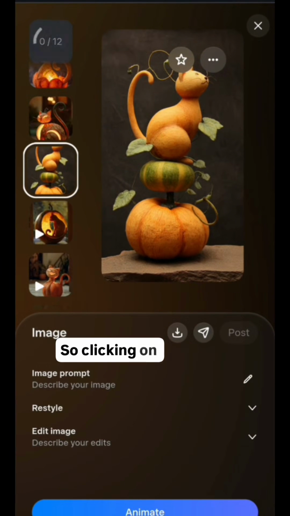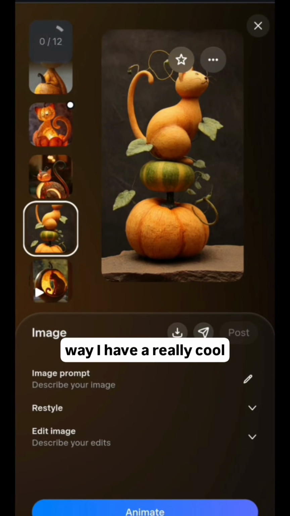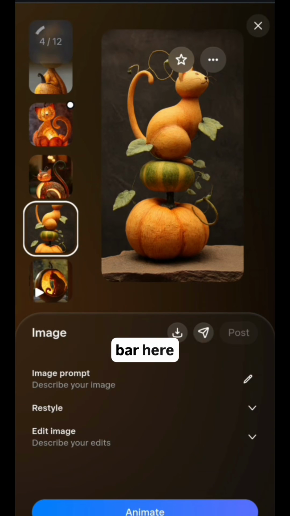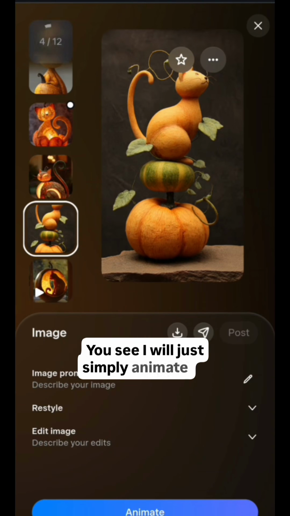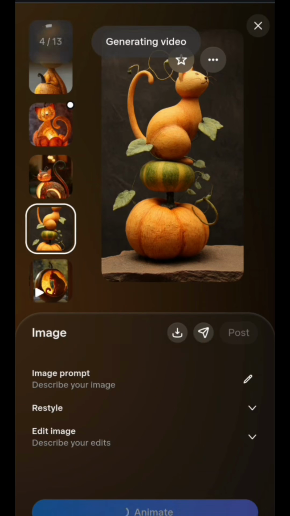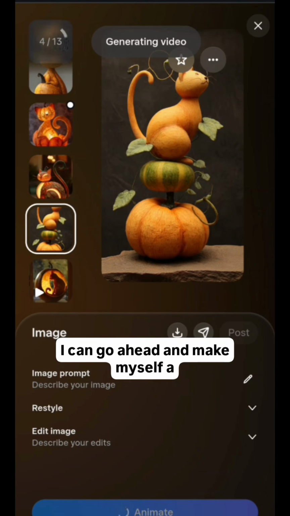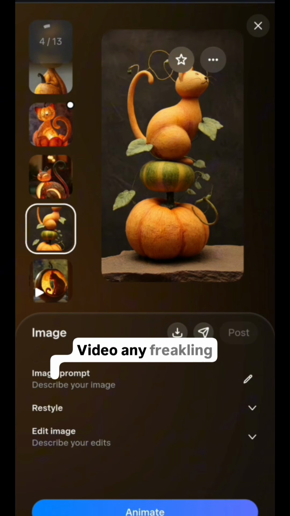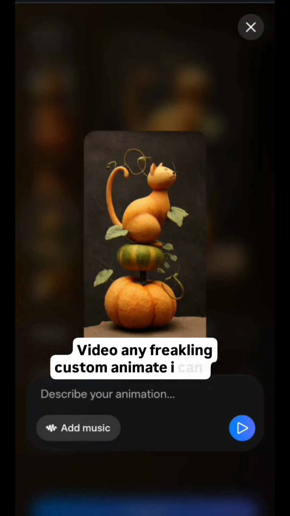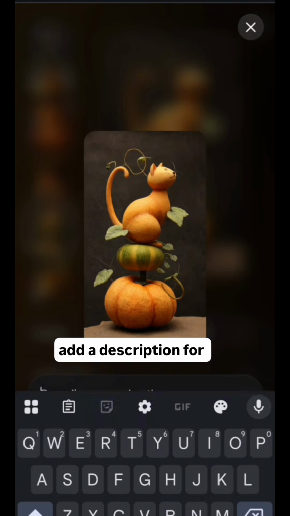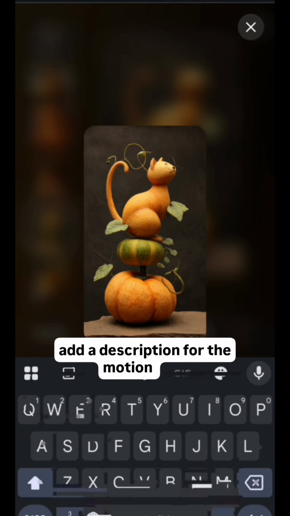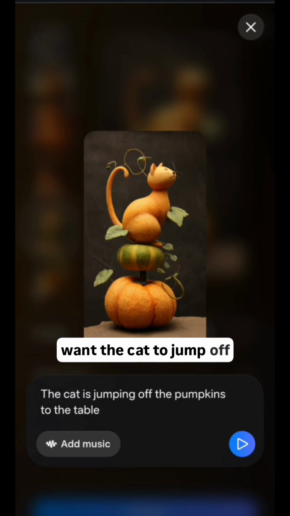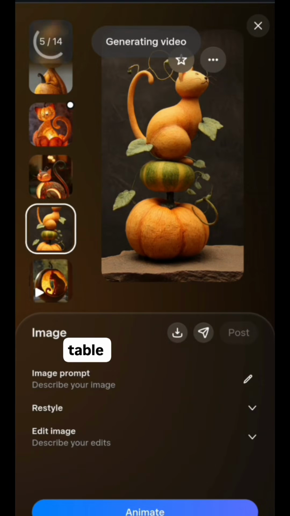So, clicking on the image, and by the way, I have a really cool gallery bar here. You see, I have just simply animate, so that's amazing. I can go ahead and make myself a video. And if we click on custom animate, I can also add a description for the motion, like I want the cat to jump off onto the table.